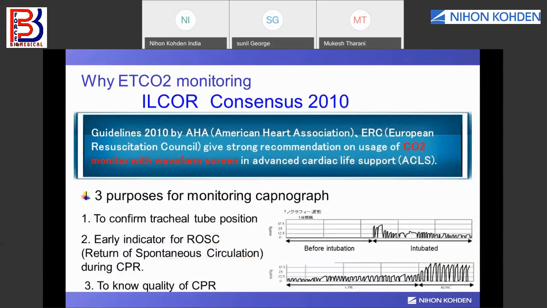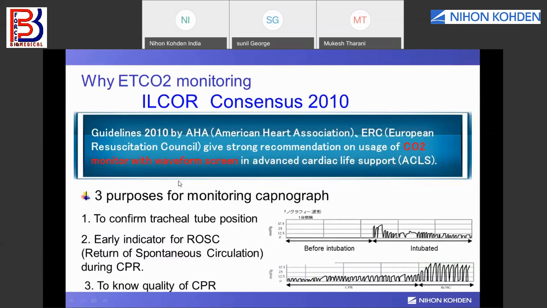It has been recommended by ILCOR, the International Liaison Committee on Resuscitation, under the AHA 2010 guidelines, and the ERC guidelines also, the European Resuscitation Council. They also recommend the usage of CO2 with a waveform on the screen.